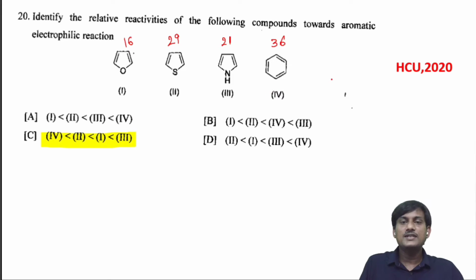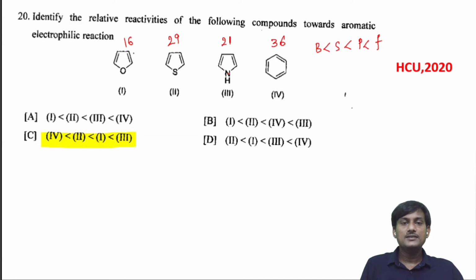If you consider resonance energies, the reactivity towards electrophile will be in this order: benzene is least, next thiophene, next pyrrole, and the most reactive is furan, if you consider resonance values.